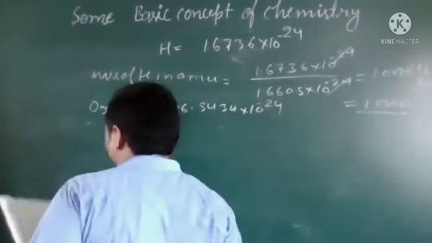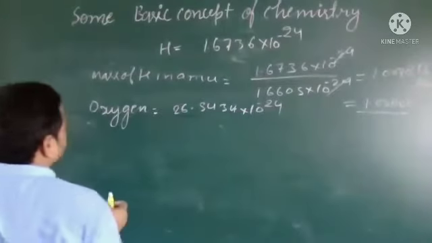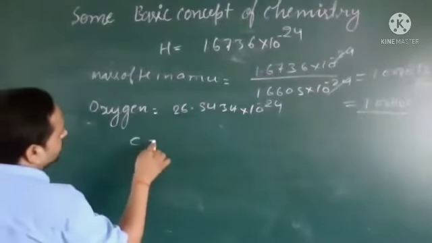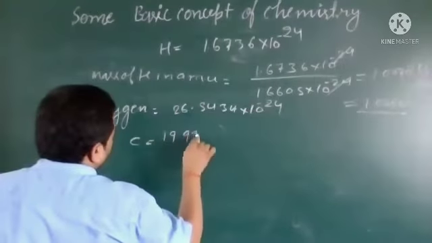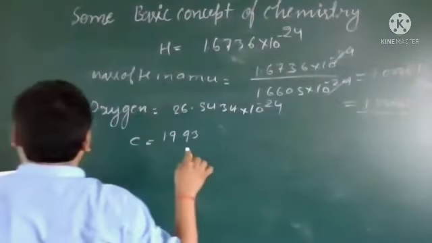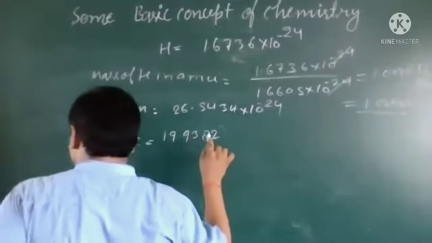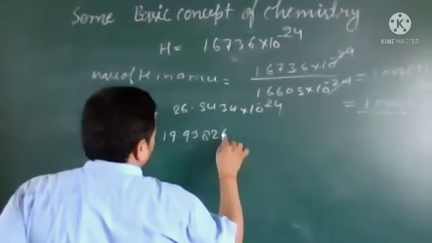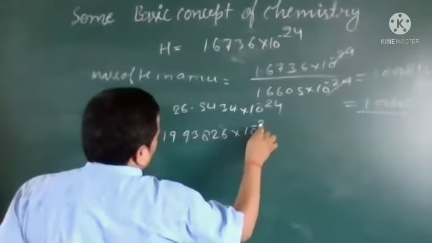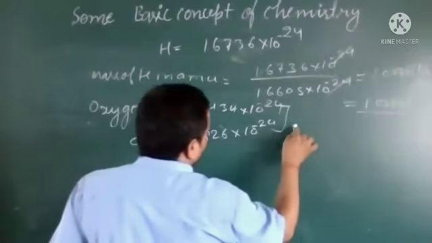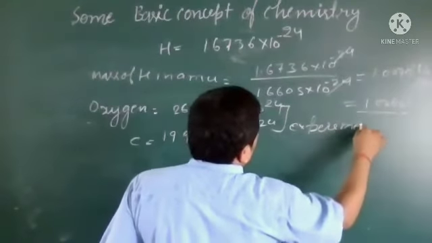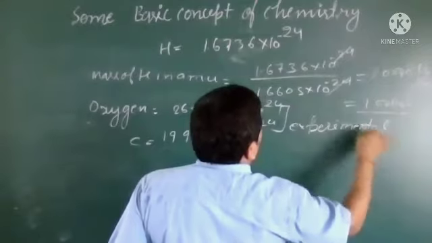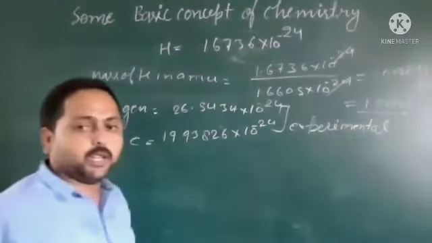For carbon, the value is 19.9382 into 10 to the power minus 24. These are experimental values, so don't go behind them. Just note them and calculate the value in AMU.